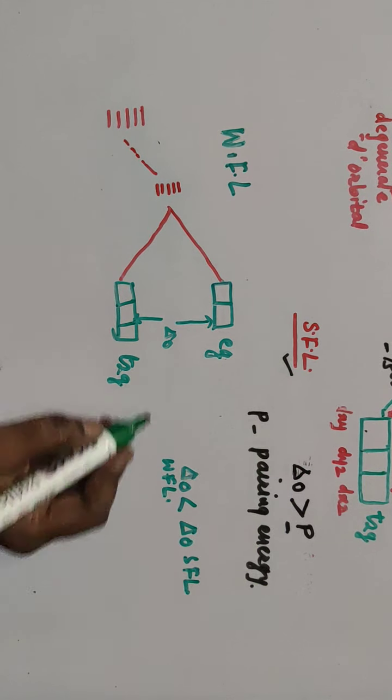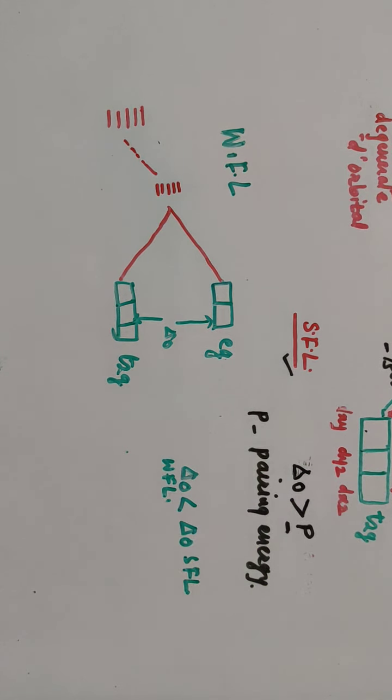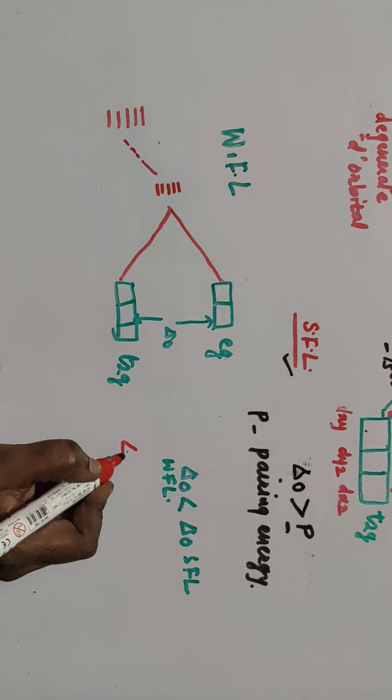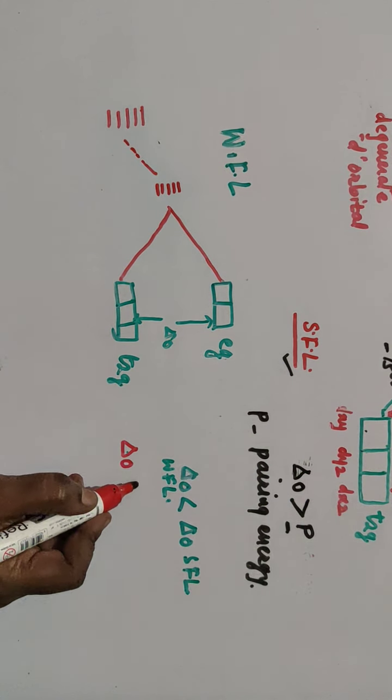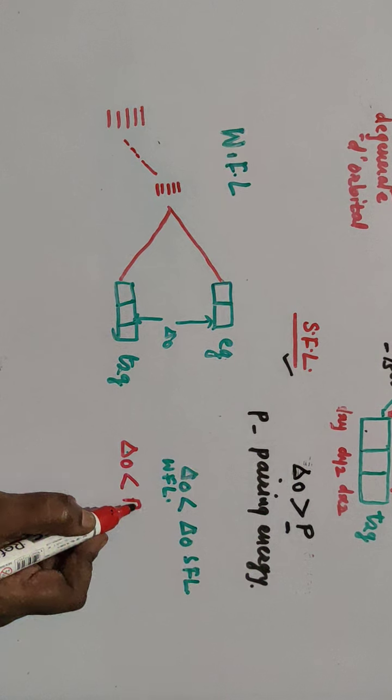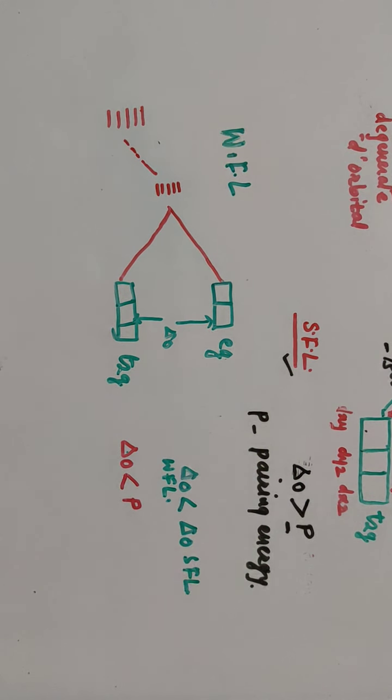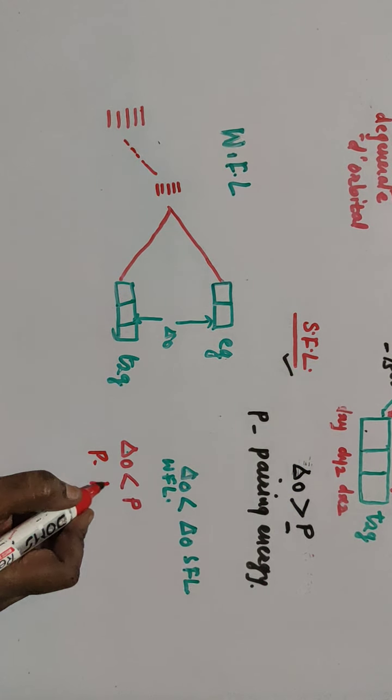So in this case what happens? This delta 0 is less than the pairing energy. And so wherever delta 0 is less than P, I told you what P is, it is the pairing energy.